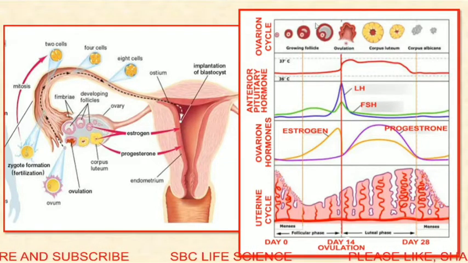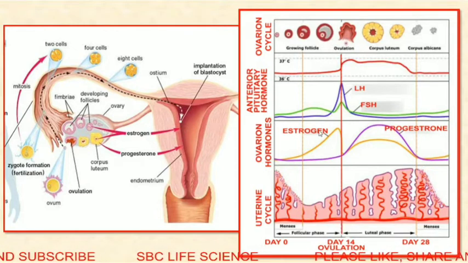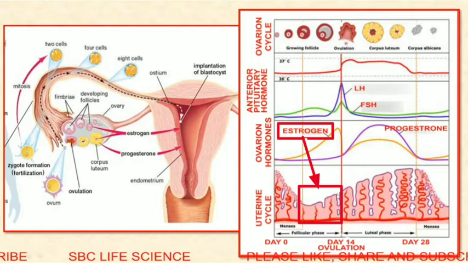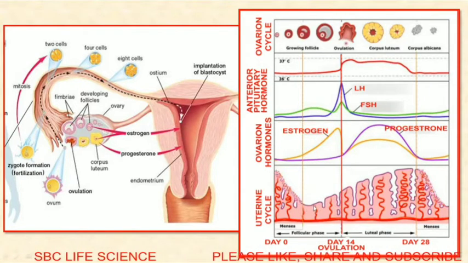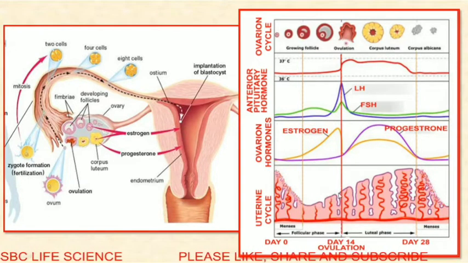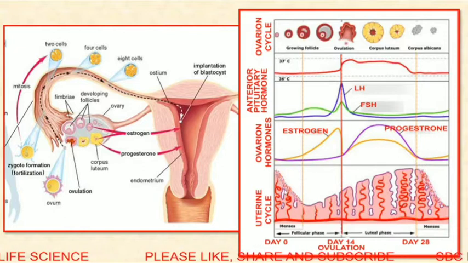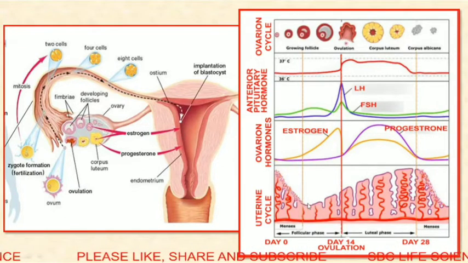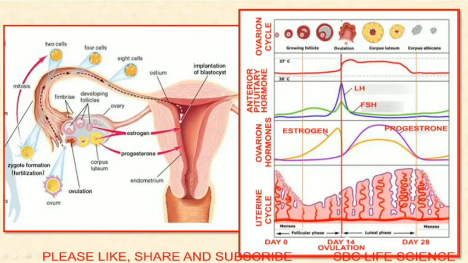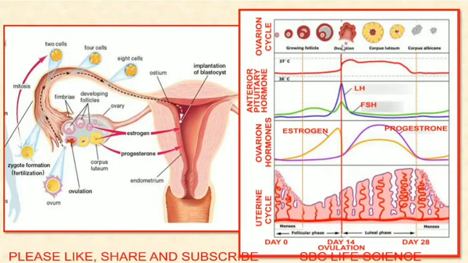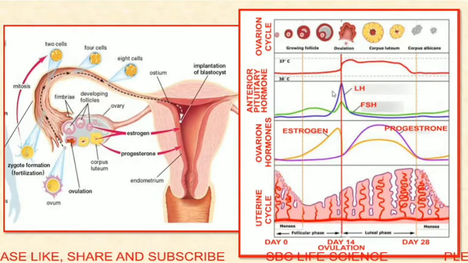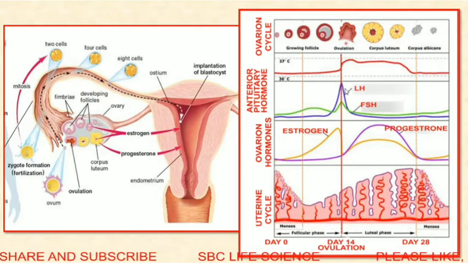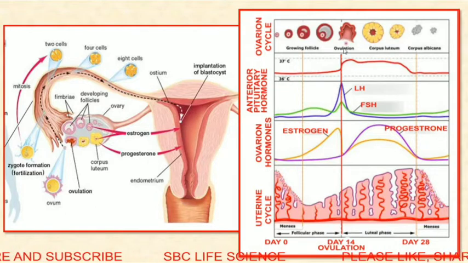At the same time, the developing follicular cells secrete estrogen, and in the uterine cycle you can see that they start reforming the endometrial wall which was broken down during the menstruation phase. So the function of estrogen is to reform the endometrial wall. On the 14th day, ovulation takes place because of the increased level of LH. This is also known as the LH surge.